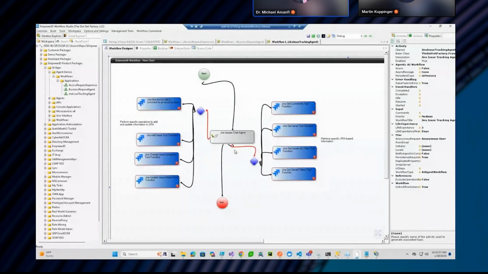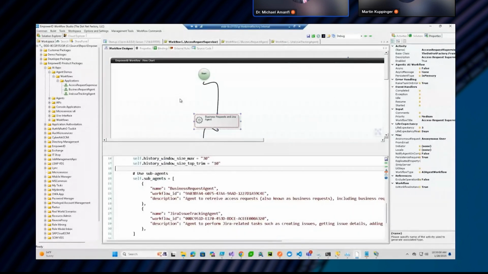Again, it's a single agent. It's independent. It can work alone. And here it has access to a bunch of tools. So these agents have tools, and the supervisor has access to these agents. So the supervisor is able to coordinate the conversation between these agents.